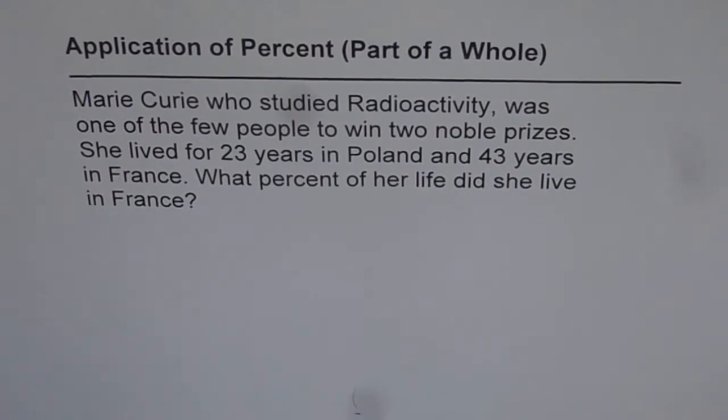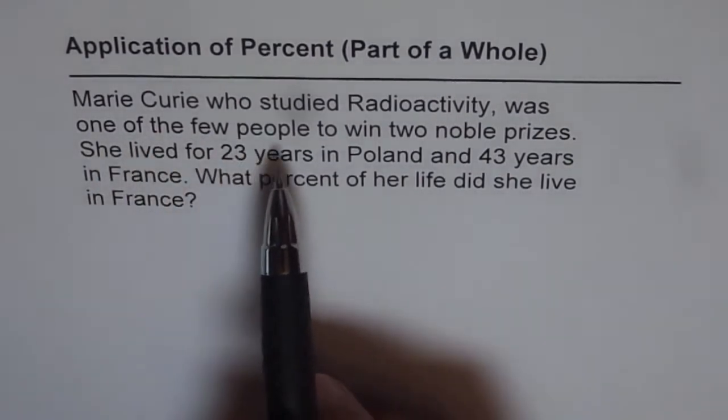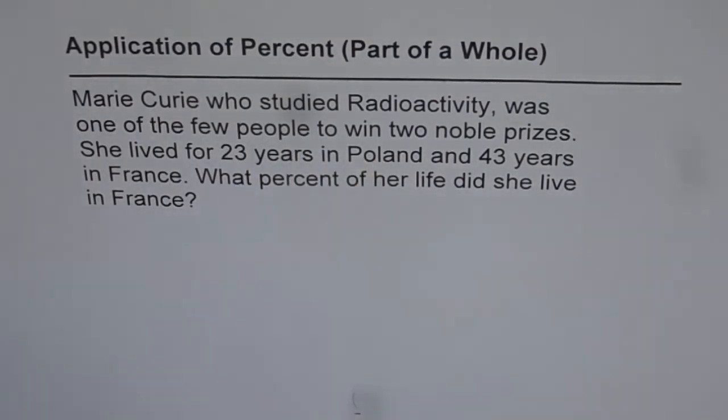The question is, Marie Curie, who studied radioactivity, was one of the few people to win 2 Nobel Prizes. She lived for 23 years in Poland and 43 years in France. What percent of her life did she live in France? So we're trying to find the percent of her life in France. So how will you do it?